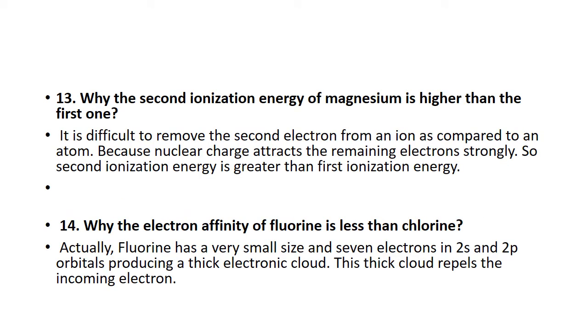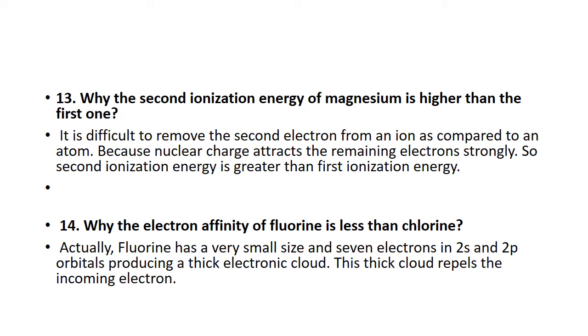Why is the second ionization energy of magnesium higher? Ionization energy, you know, is the amount of energy required to remove an electron in the gaseous state. The second ionization energy is higher than the first one. When you remove an electron from an atom, it becomes a positive ion. So when you remove the second electron, it is difficult to remove the second electron from the ion as compared to an atom.